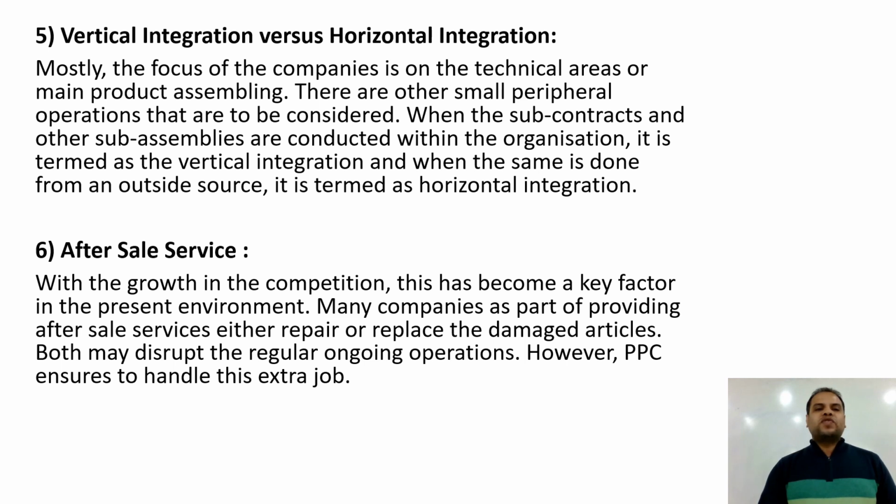Now coming to the next factor, that is vertical integration versus horizontal integration. Mostly the focus of the company is on technical areas of the main product assembling. There are other small peripheral operations to be considered. When the subcontracts and other sub-assemblies are conducted within the organization, it is termed vertical integration, and when the same is done from outside sources, it is termed horizontal integration.